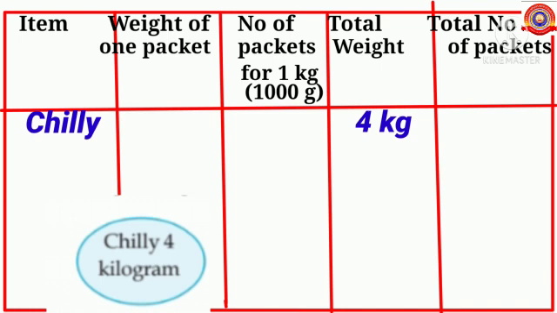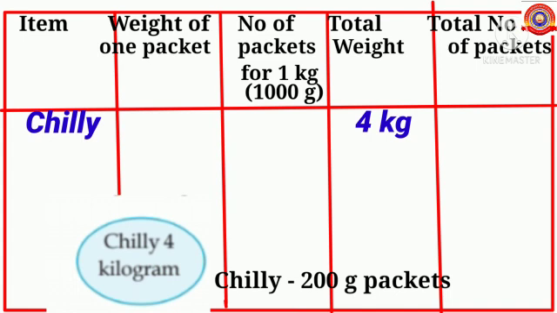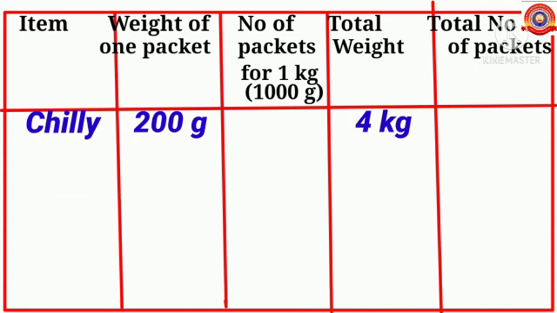See children, Ramu packed the chilli powder as 200 gram packets. That is, in each packet there is 200 gram chilli powder. That is, weight of one packet is 200 gram. Here we have to pack 4 kilogram chilli powder. Here we have to find out how many packets are needed to pack 4 kilogram chilli powder with 200 grams each.